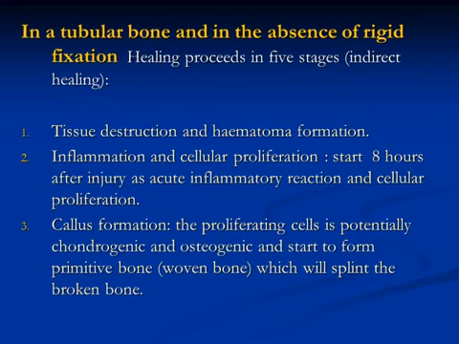First of all, tissue destruction and hematoma formation. Second, inflammation and cellular proliferation, which start 8 hours after the injury as an acute inflammatory reaction. Third, callus formation. The proliferating cells are potentially chondrogenic and osteogenic and start to form a primitive bone called woven bone, which will splint the broken bone and decrease its movement.